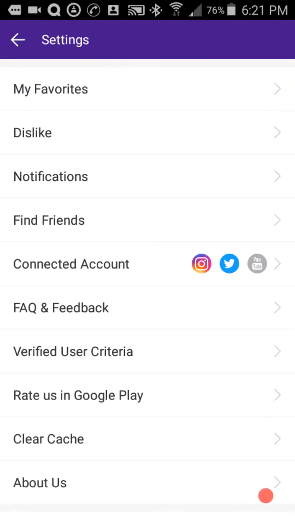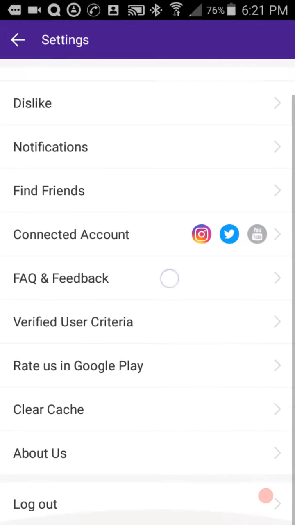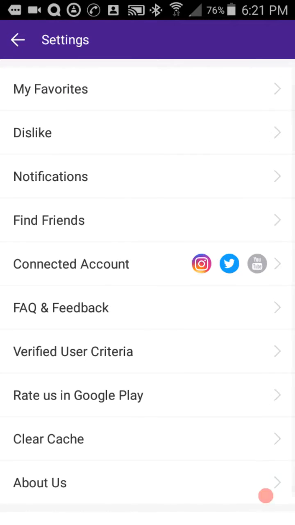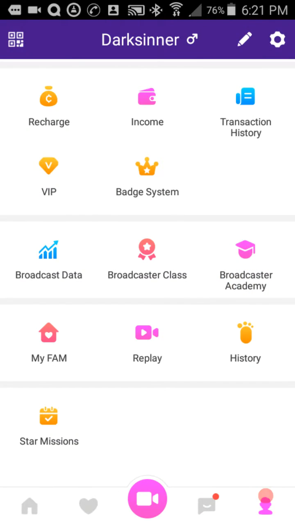That way when you share something, or if you want to share somebody else's stuff through the app, you can just easily click on the little icon and it automatically connects you without having to sign in or anything like that. With that, basically that's about the end of all the stuff inside the LiveMe application. Hopefully this has helped out.